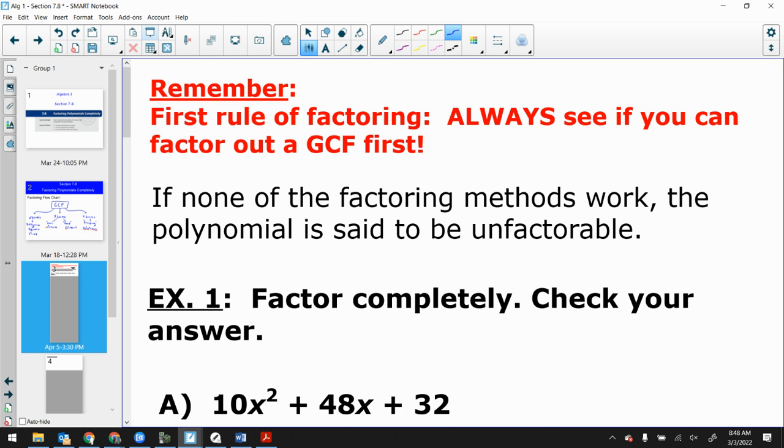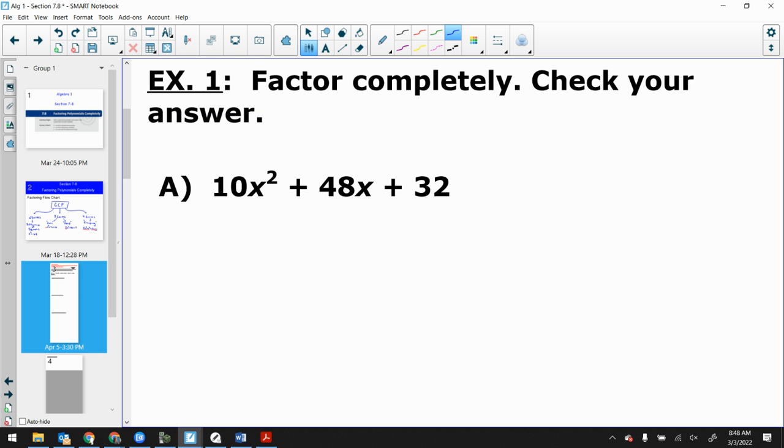So let's get started here. 10x squared plus 48x plus 32. I should always start to try to find a GCF first. Don't take 10 times 32, not yet. Because what can I divide out of all 3 of those terms? 2. Nothing bigger than that.